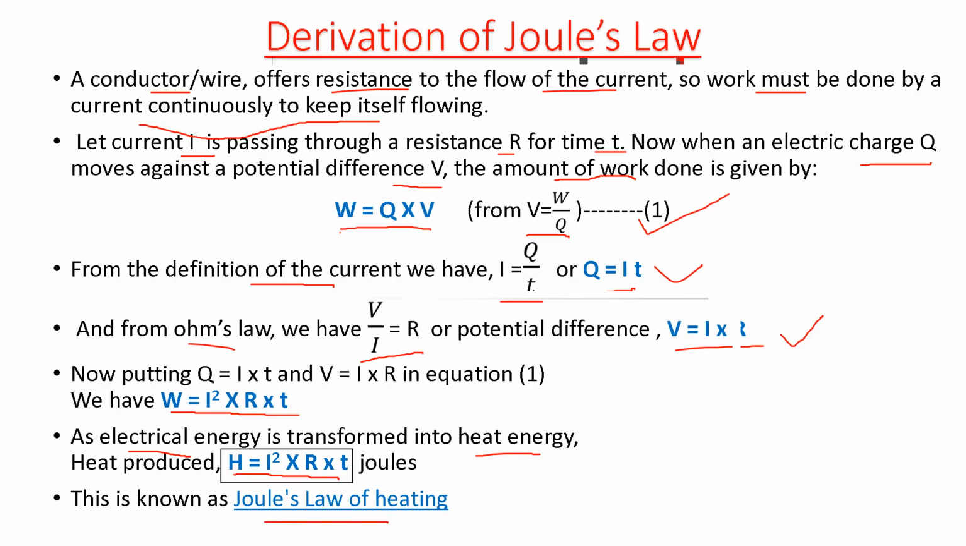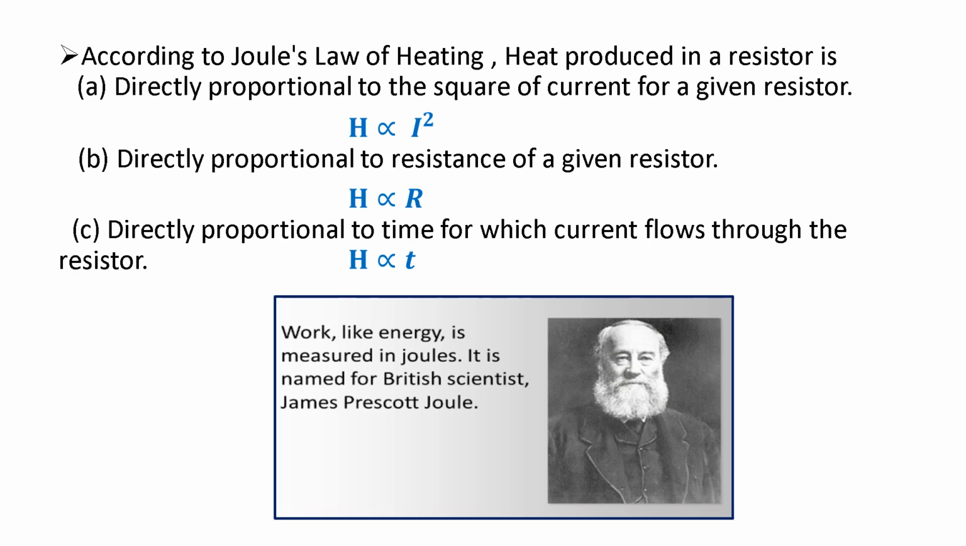Now let's see what we can understand from this Joule's law of heating. It says that heat produced in a resistor is directly proportional to the square of the current. It means H is proportional to I square. So we can say that if we are doubling the current, then the heat produced will become 4 times. If the current is increased by 3 times, the heat produced will increase by 9 times. And if current is halved, the heat produced will become 1/4.